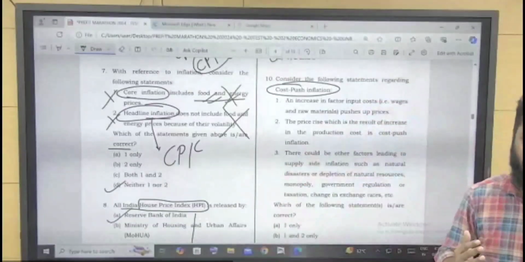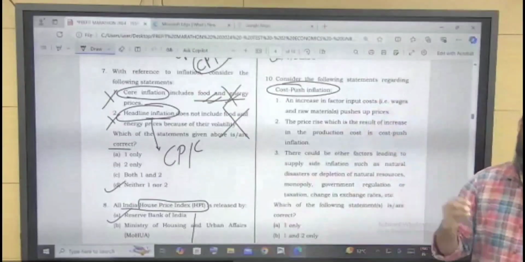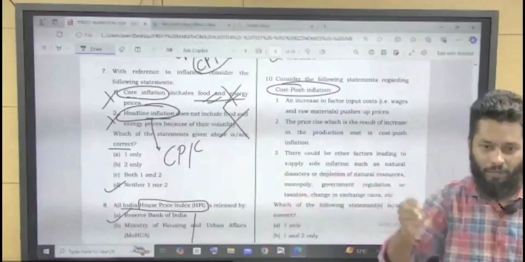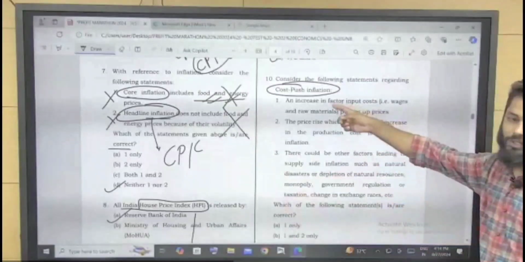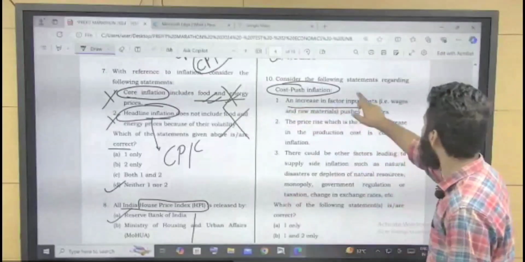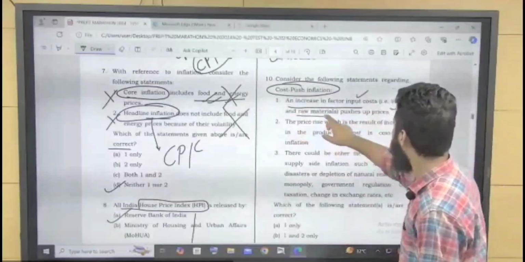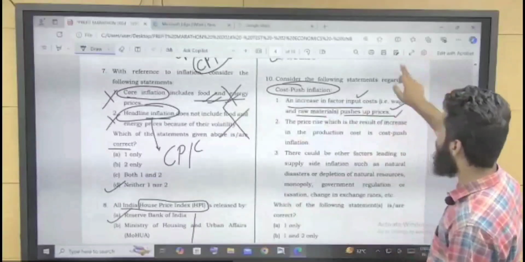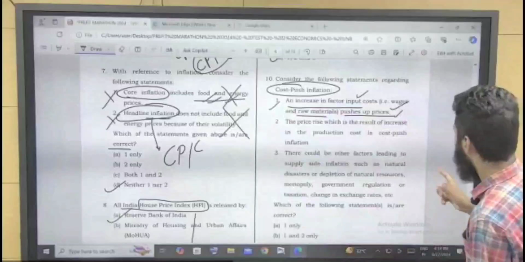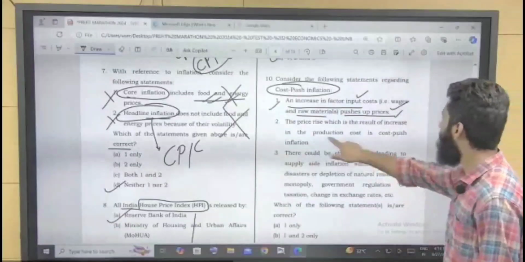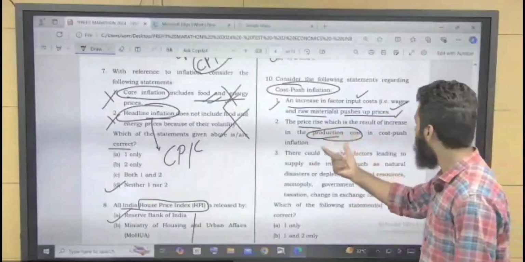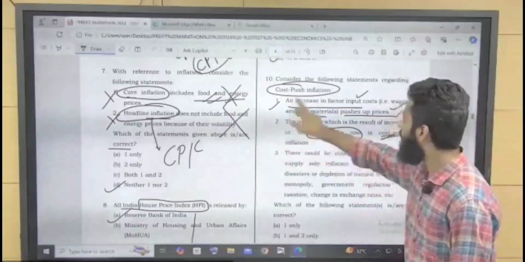If cost has gone up, it is cost push inflation. And why has cost gone up? Because the government is taxing heavily, or because logistical cost has increased. Then also it is cost push inflation. Any increase in factor input cost, that is wages and raw materials, pushes up prices, and it is known as cost push inflation. So this is correct. The price rise is the result of an increase in production cost. Price is rising because production cost has increased. It is known as cost push inflation.